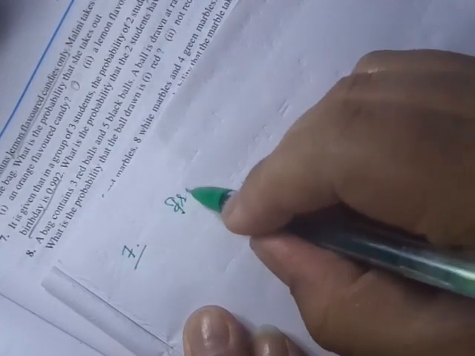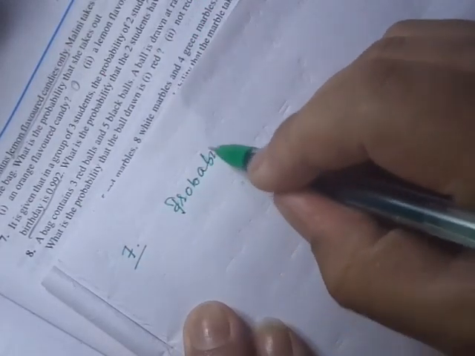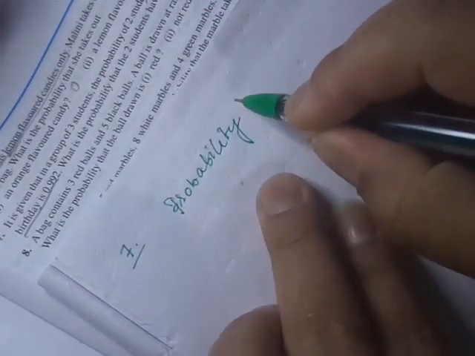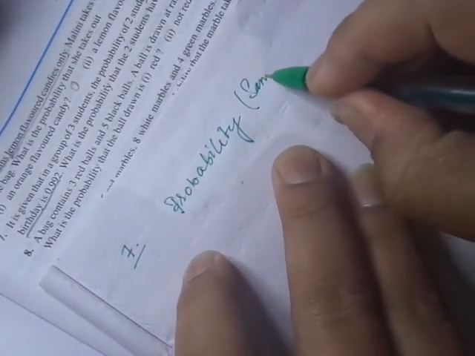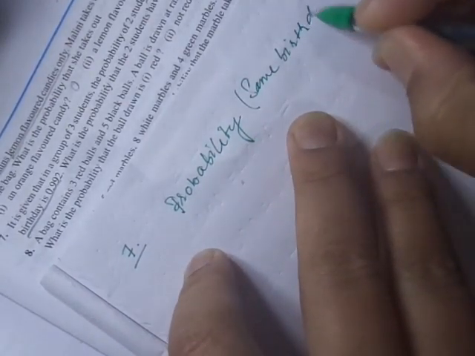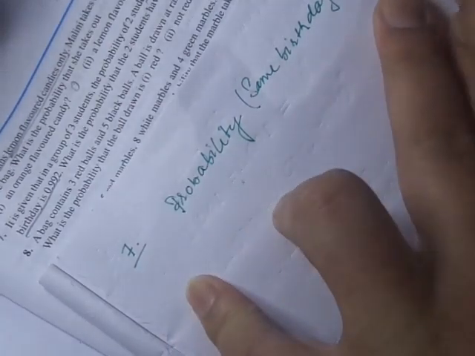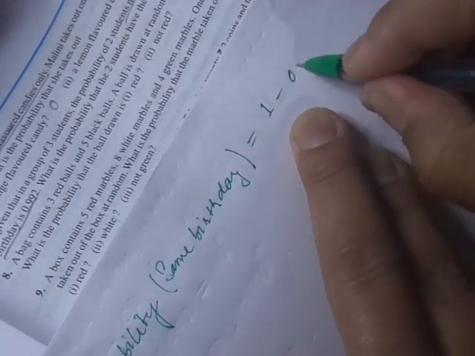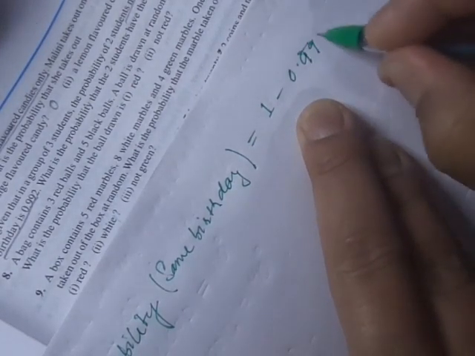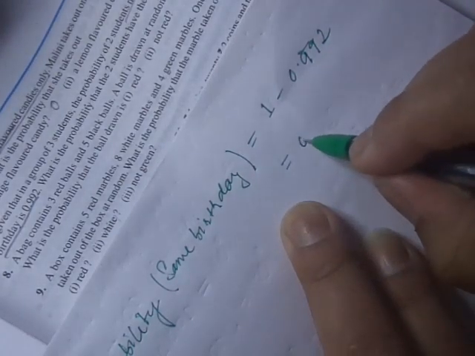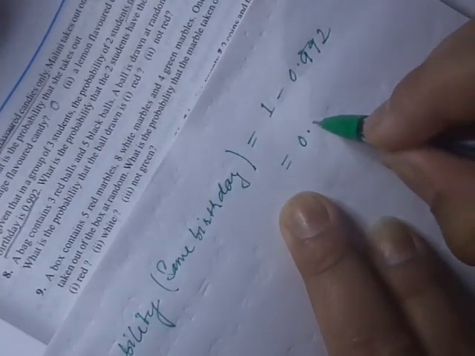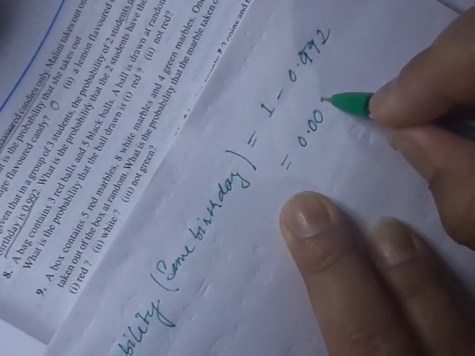So probability of having the same birthday, equal to, as I said, you can subtract from 1 minus, how much here? 0.992. If you subtract this, then how much will we get? 0.008. So this is the answer.